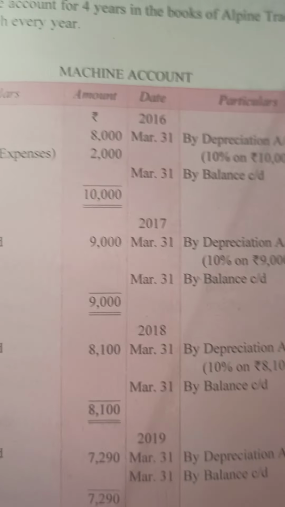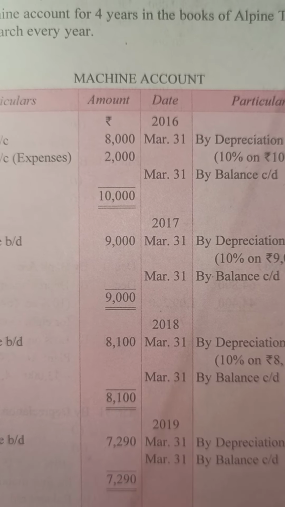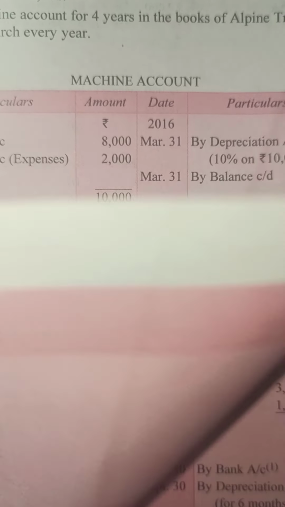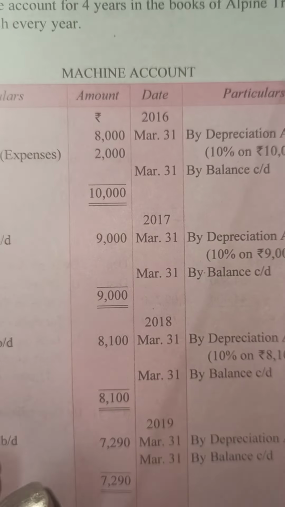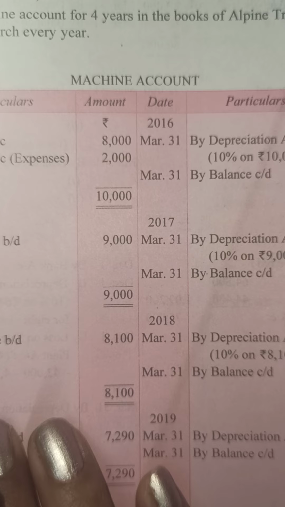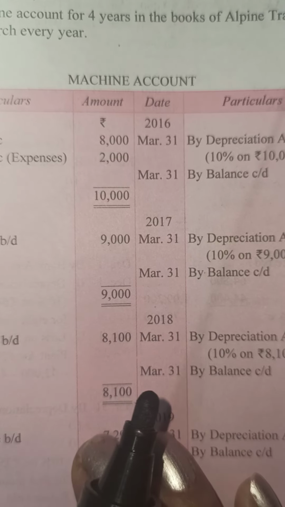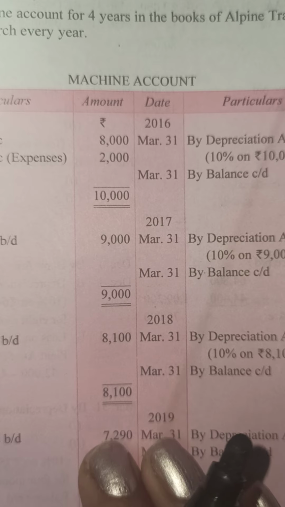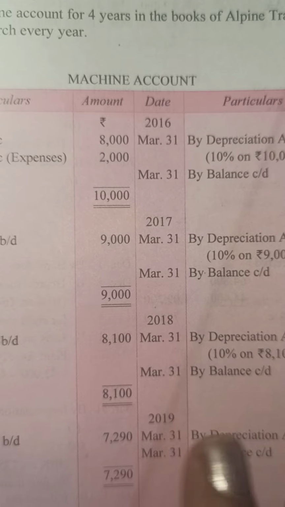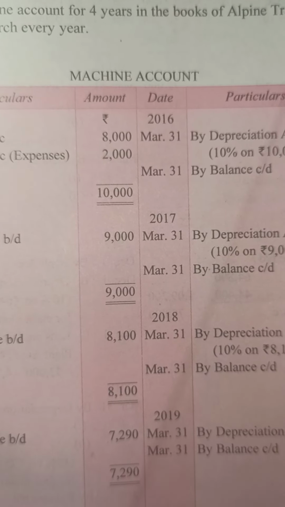Okay, children. Now with this we finish the understanding of the diminishing balance method. After this we start with the numerical questions of the diminishing balance method in the next video. Thank you girls. Please go through today's lecture to understand the diminishing balance method properly. I'll do the practical questions with you on Tuesday, as on Monday we do not have a class.